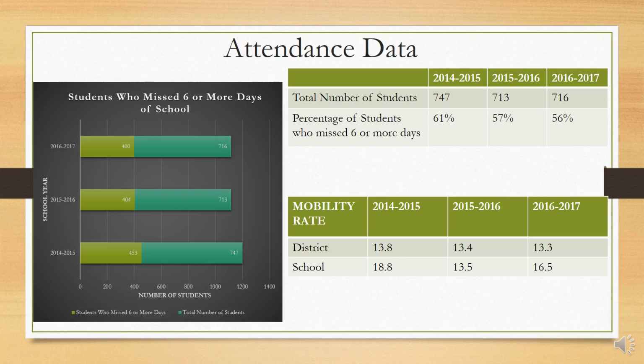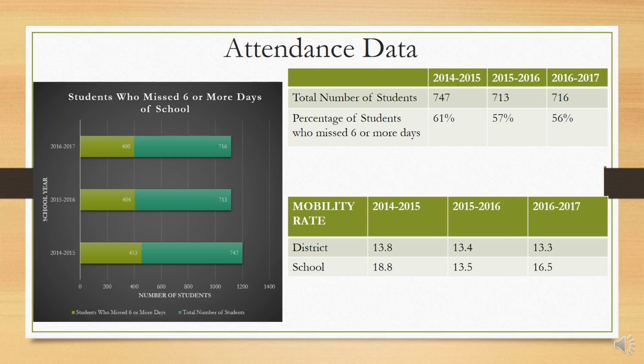Now, looking at our attendance data, we can see that the number of students who have missed 6 or more days of school over the past 3 years has decreased. In the 2014-2015 school year, 453 students missed 6 or more days. In the 2015-2016 school year, the number of students who missed 6 or more days of school decreased to 404. This past school year, the number once again decreased to only 400 students. The percentage of students has decreased from 61% to 57% to 56% of students missing 6 or more days. This means that the attendance initiative that we have going on right now at our school is working, because we are seeing a decrease in the percentage of students who have missed 6 or more days.